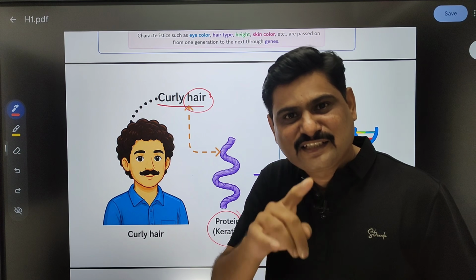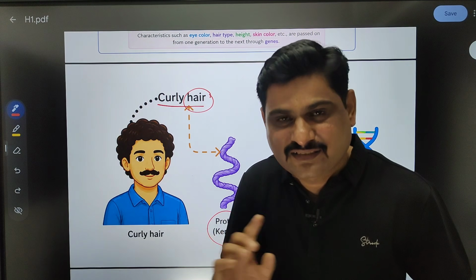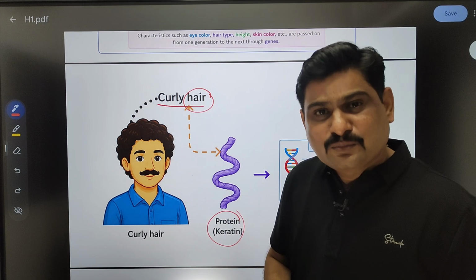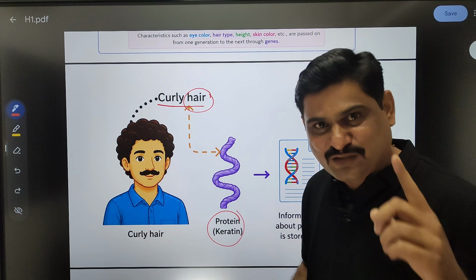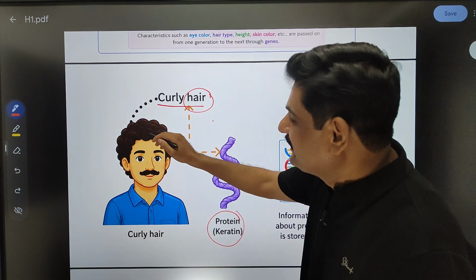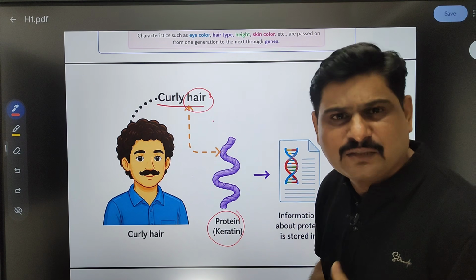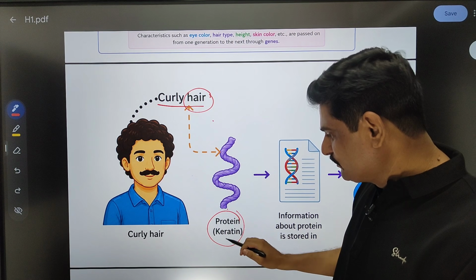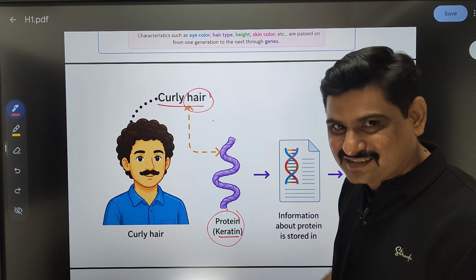The information which is present in your body gives the character. So the biological character I am talking about right now is curly hair. But what is hair, sir? Hair is one type of protein which we call keratin.